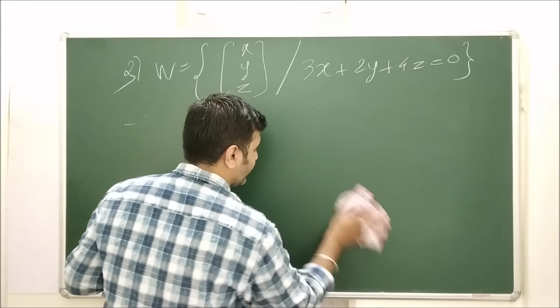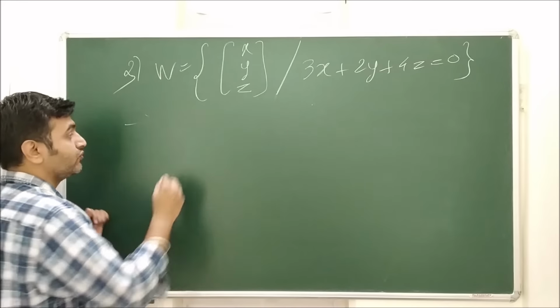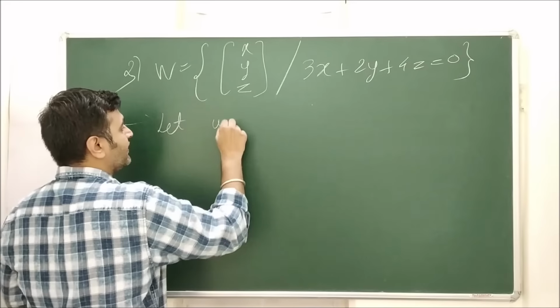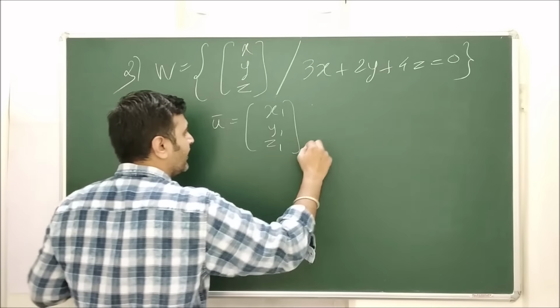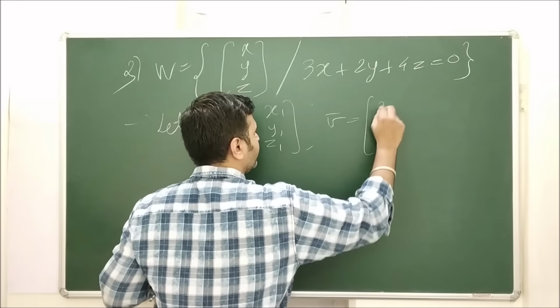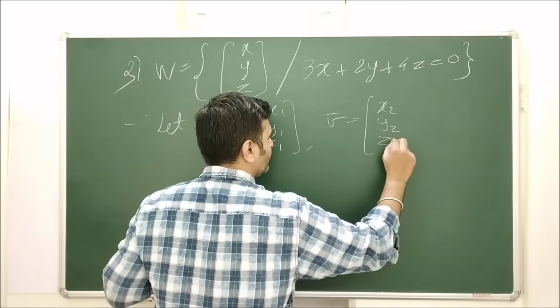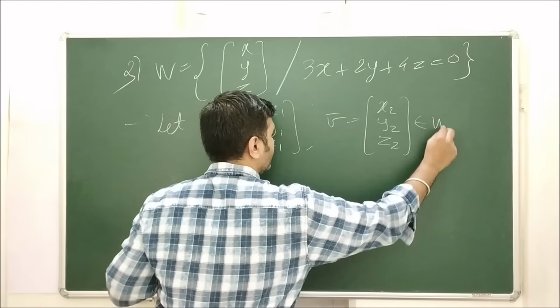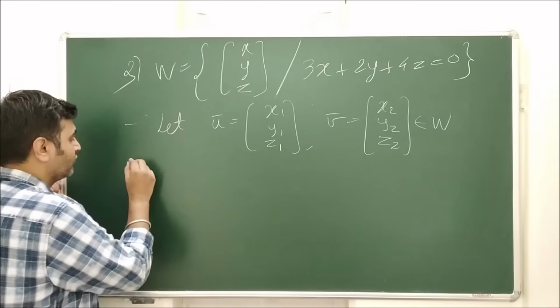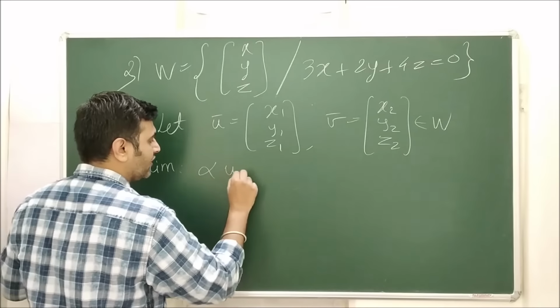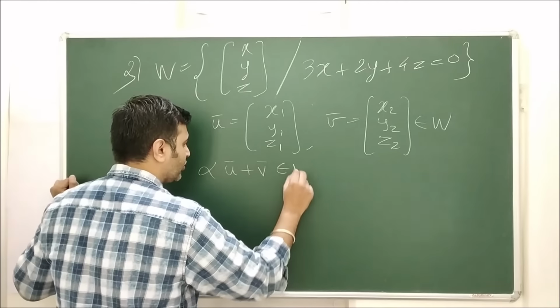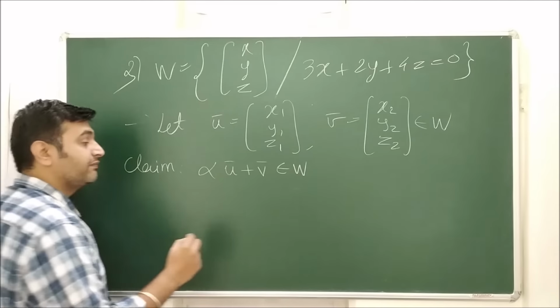What is the second property? You take two vectors from W. Okay, so let u bar be say x1, y1, z1, and let v bar be x2, y2, z2, belonging to W. Okay, so what is our claim? For any alpha, a real number, I want to prove alpha u bar plus v bar belongs to W. That means what?